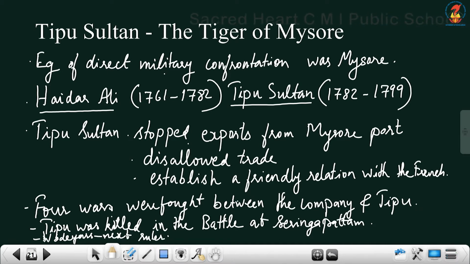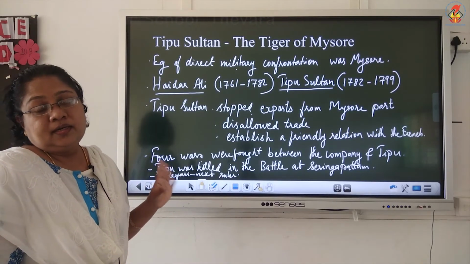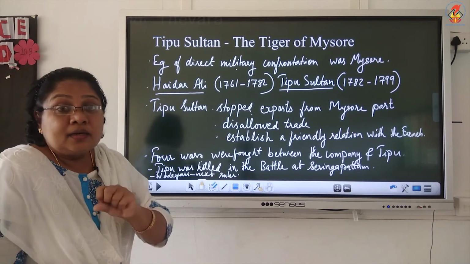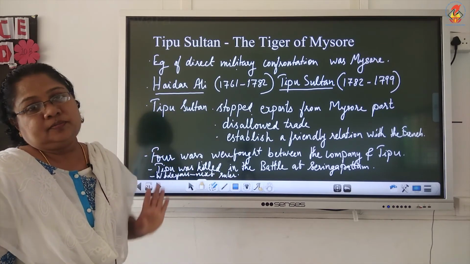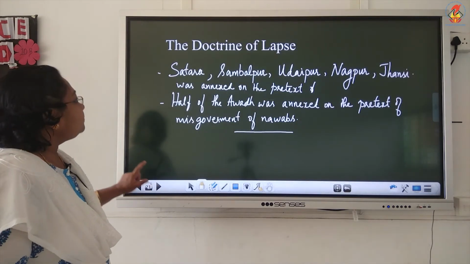After that, the Wodeyars, who were the rulers before, were reinstalled and the subsidiary alliance was imposed over them. So the army was taken away. The company disarmed Mysore and took complete control of it.